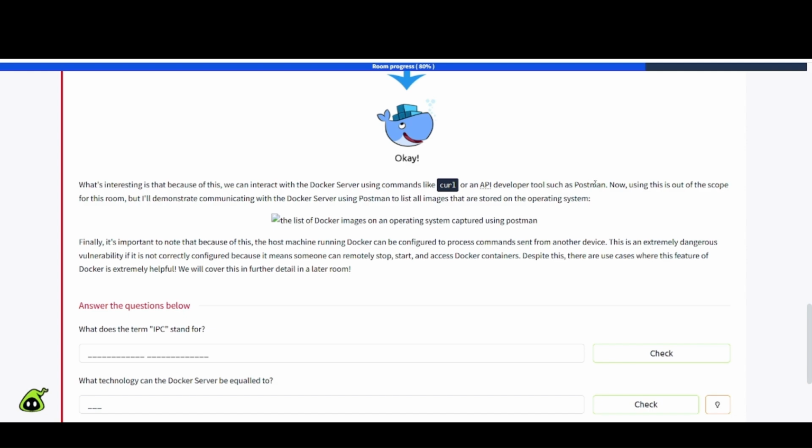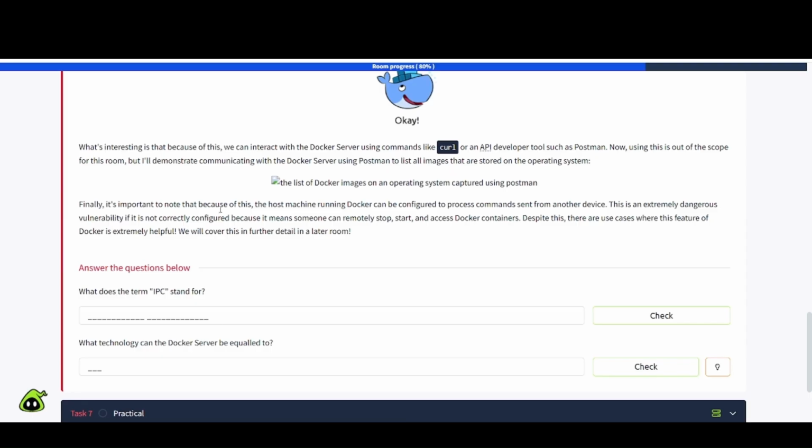What's interesting is that because of this, we can interact with the Docker server using commands like curl or an API developer tool such as Postman. Now, using this is out of scope of this room, but I'll demonstrate communication with the Docker server using Postman to list all images that are stored on the program. Well, this is not working, obviously. The image isn't working.